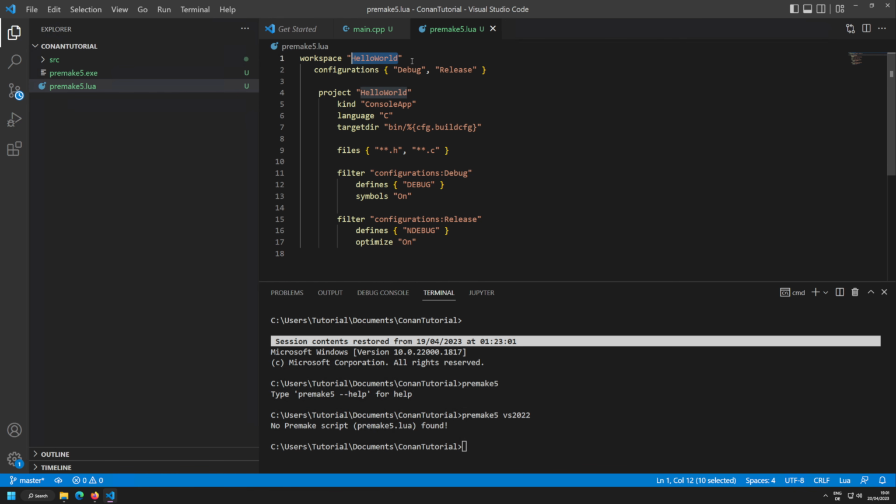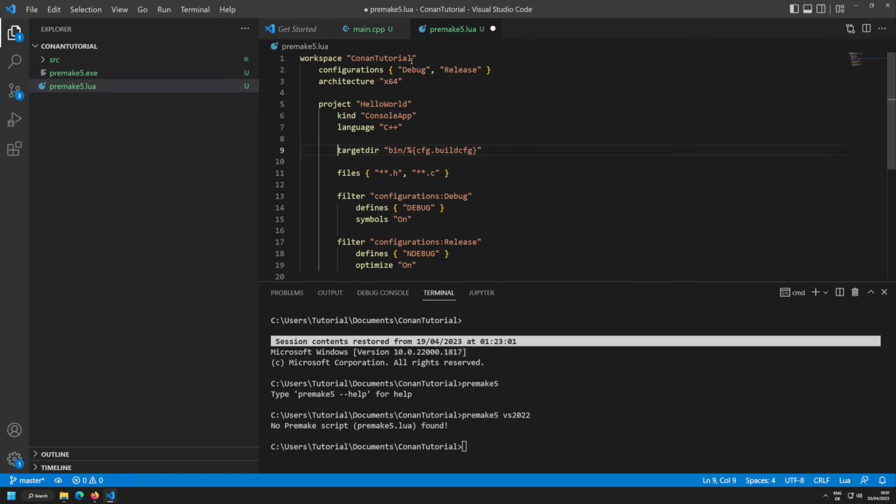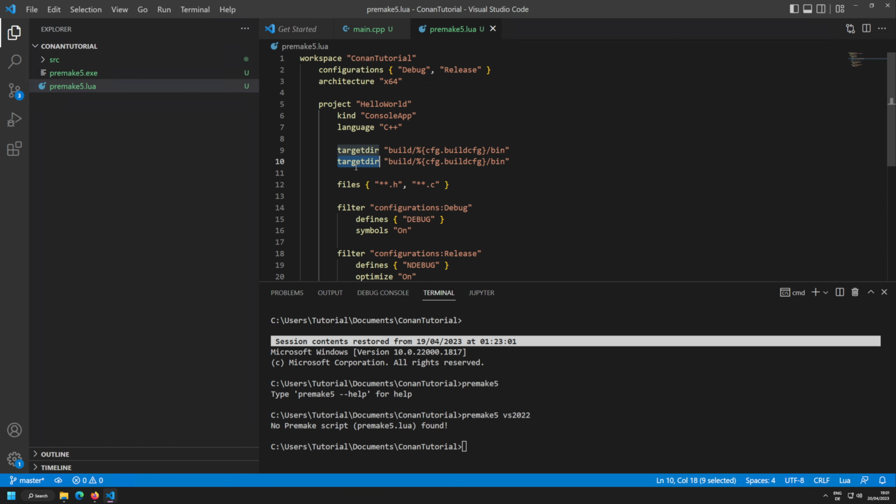Now first we need the workspace. This is basically a Visual Studio solution called ConanTutorial, and this is going to use Debug and Release as configurations. Architecture is x64 that I want to specify. ConsoleApp, C++. Target directory is going to be binary build configuration, bin. I like to put this in the bin subfolder, but I like to call this one build. This is basically the output where the exe files are going to be put.